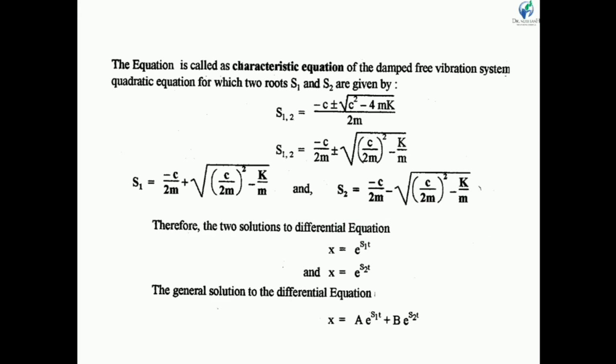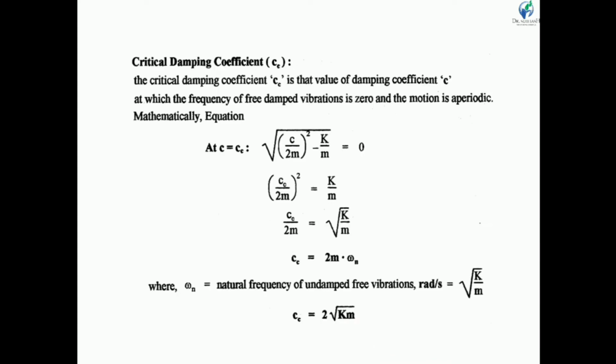Therefore s1 and s2 are the two solutions of the differential equation. So we can write x is equal to e raised to s1t and x is equal to e raised to s2t. So the general solution of the differential equation is x is equal to a into e raised to s1t plus b into e raised to s2t.